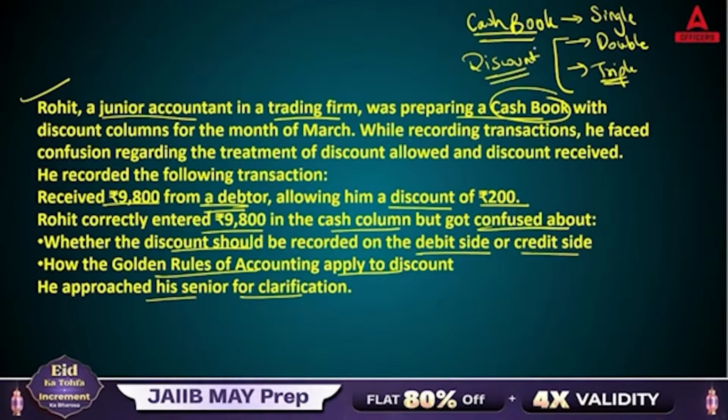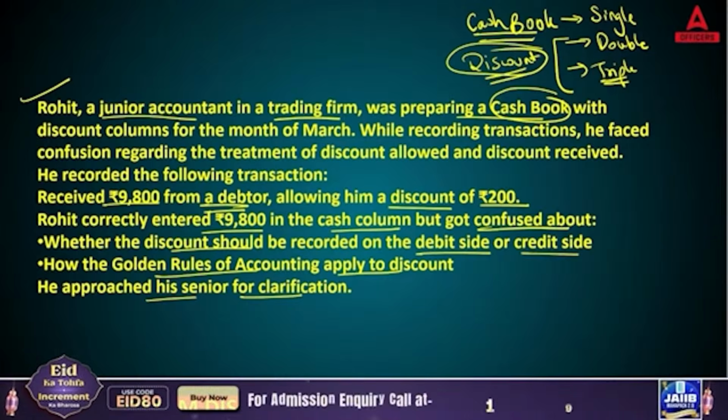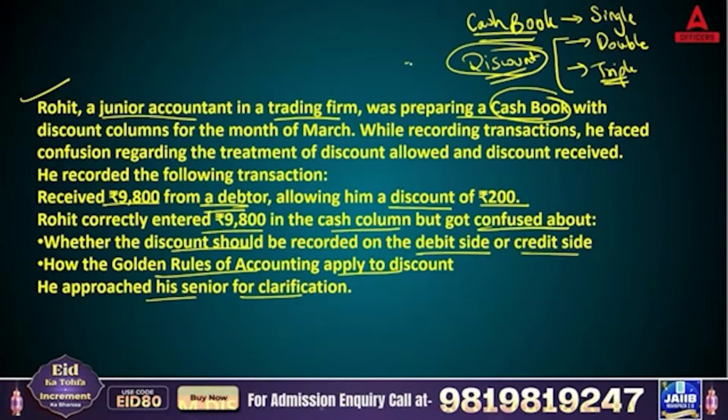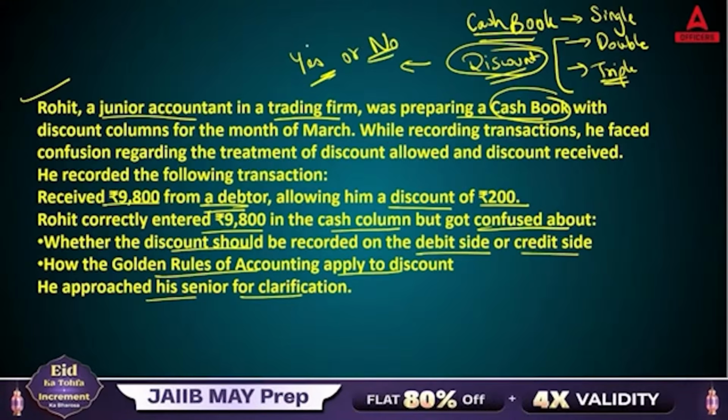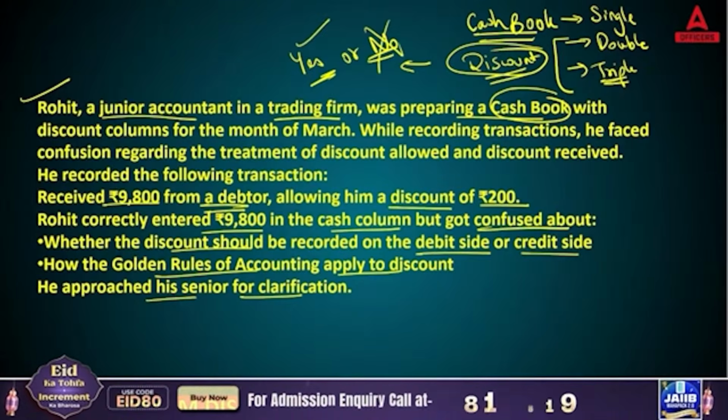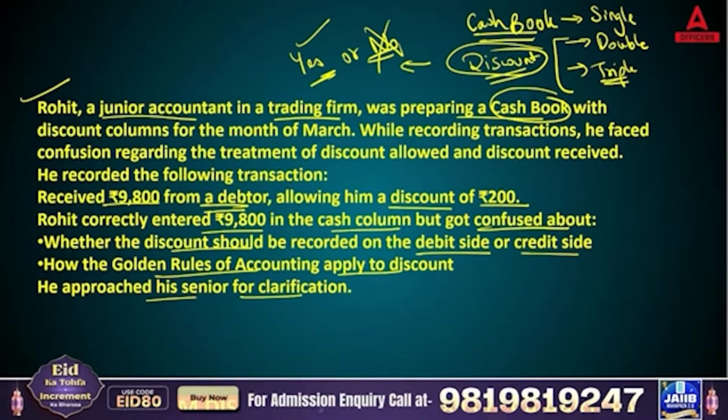Yes or no? If you're saying no, then you are wrong. The right answer is yes. We are opening one discount column in it.